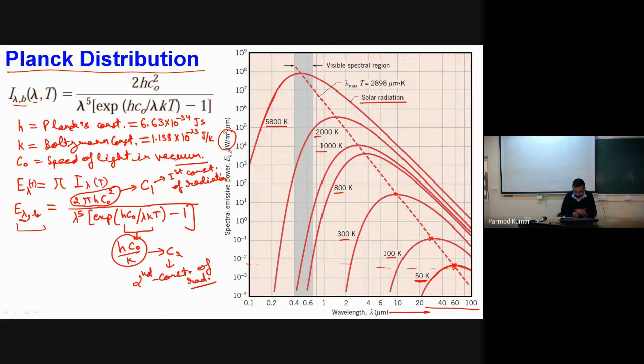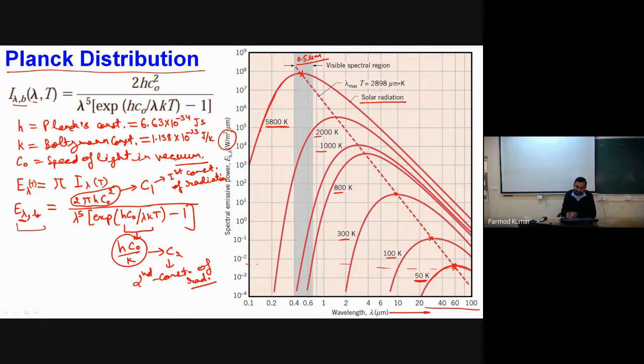Okay, and one important thing we can see over here is that corresponding to a temperature of 5800 Kelvin, which is representative of the solar radiation, the peak point lies exactly in our visible region, at a wavelength of 0.5 micrometers.